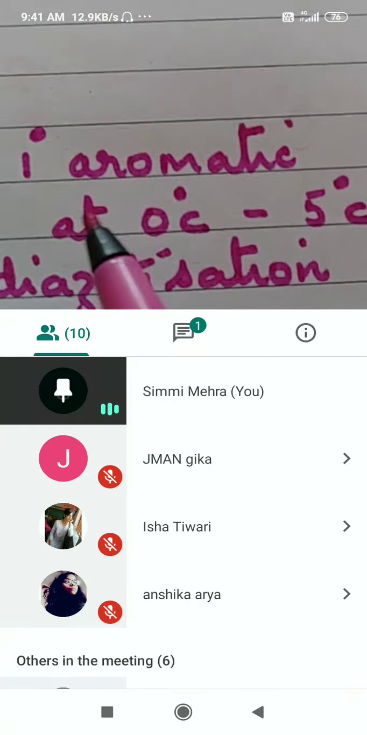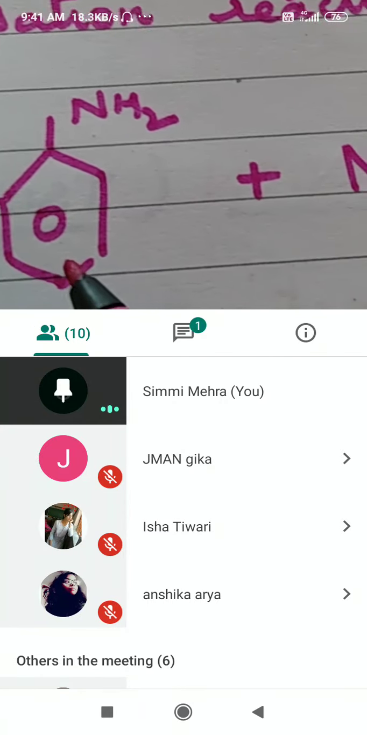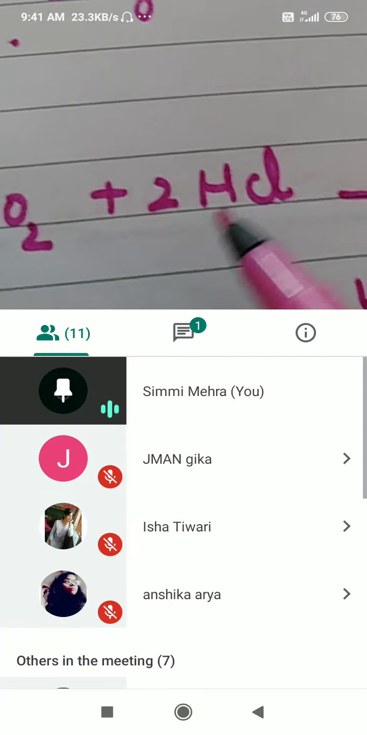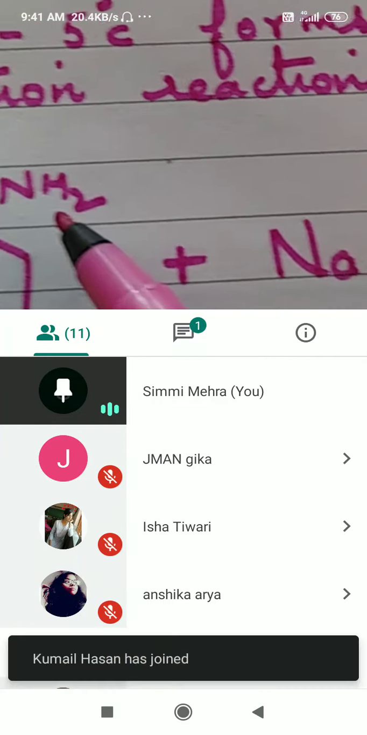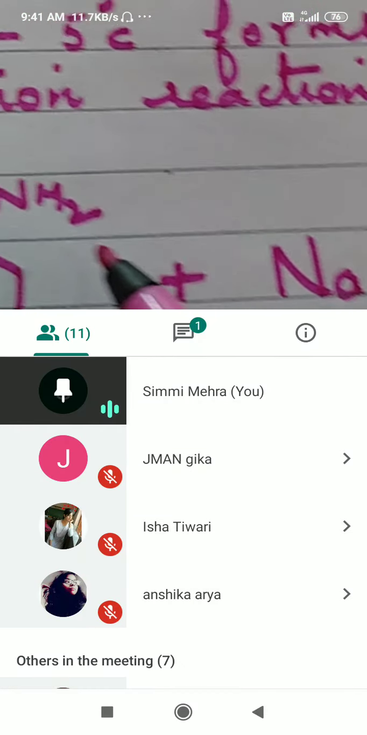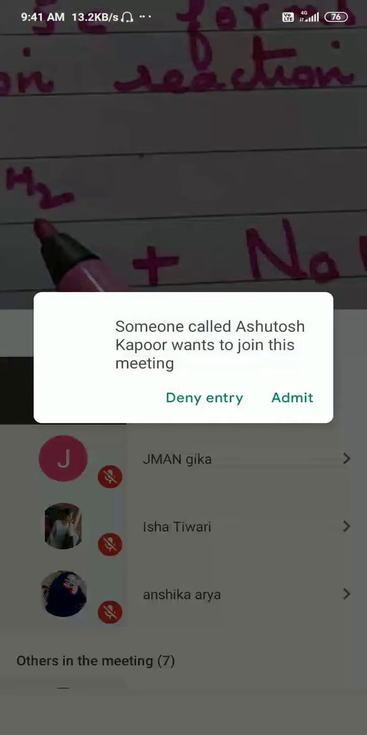Now in primary aromatic amines, what will happen? This is primary aromatic amine. If we treat it with sodium nitrite and HCl, we will get nitrous acid. This will change into a diazonium salt. Alright, this year diazonium salt reactions have been deleted from your syllabus.